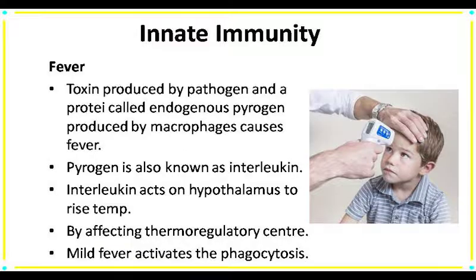Next is the fever. Toxins produced by pathogen or a protein called pyrogen produced by macrophage can directly affect the hypothalamus. Pyrogen is also known as interleukin. When pyrogen interacts with the hypothalamus, it raises the temperature by affecting the thermoregulatory center. So, fever occurs. Fever activates phagocytosis.